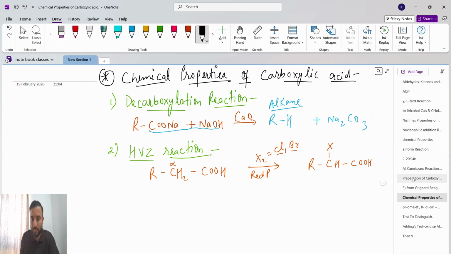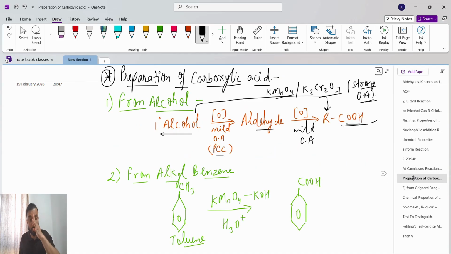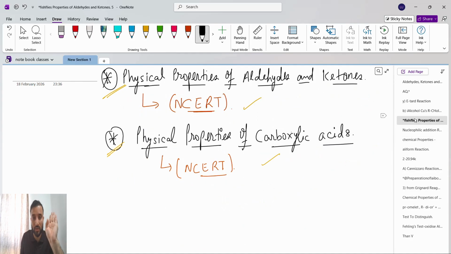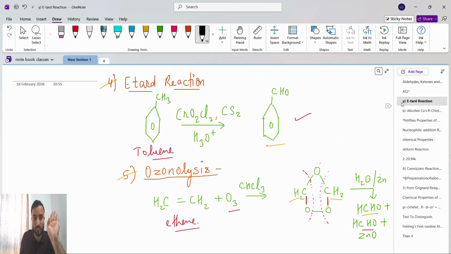Now next is from alkyl benzene. From alkyl benzene, guys, understand one thing, a very important and very easy concept. From alkyl benzene, what will happen? This we already studied. From toluene we are getting benzaldehyde in presence of this.